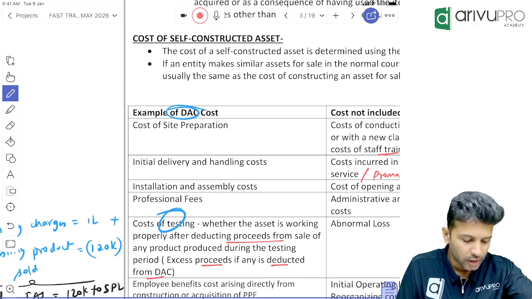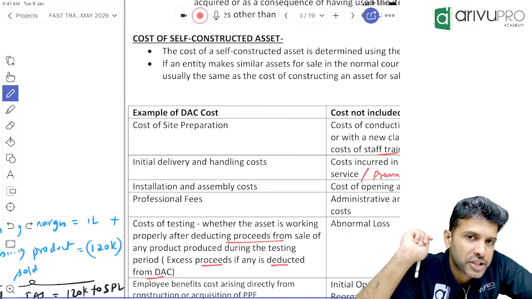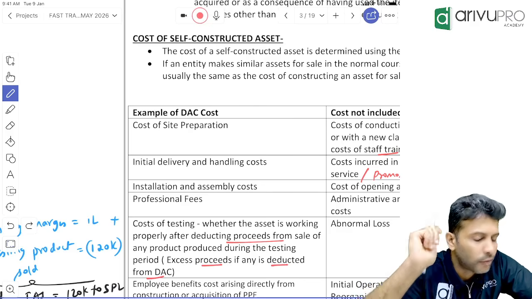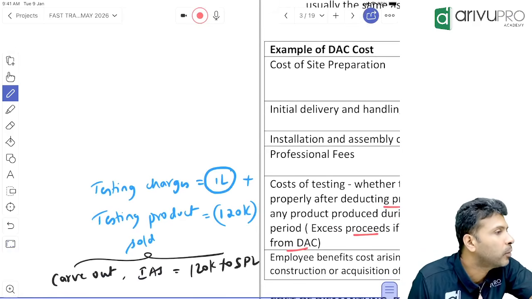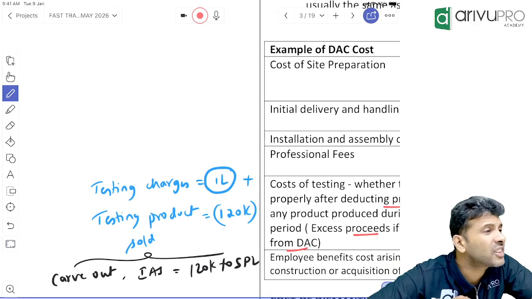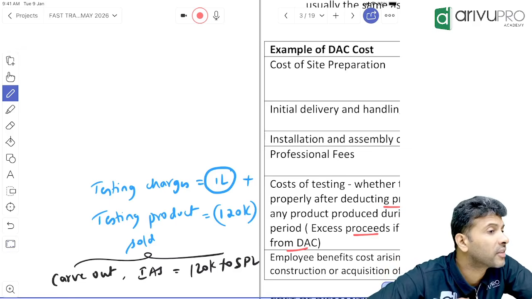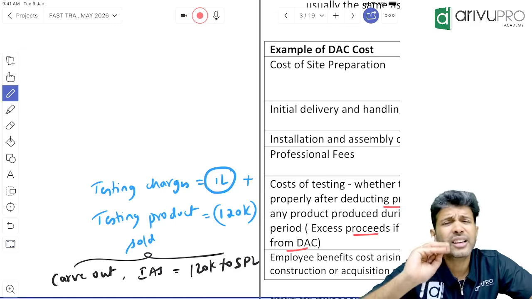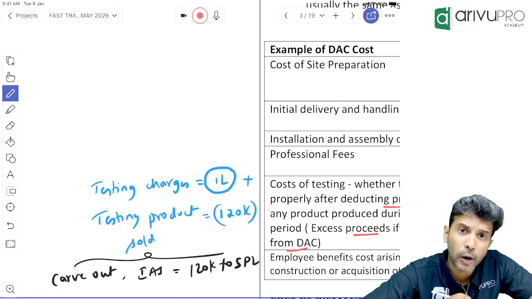One is that. Another one: let's take this example a little further. First testing charges, how much did we spend? For the first testing charges, I'm assuming we spent 1 lakh. It failed. The result of the first testing is failure, because my tablet is either curing fever or giving headache. Let us say even if it's a useless product, but let's say that product also has a market.